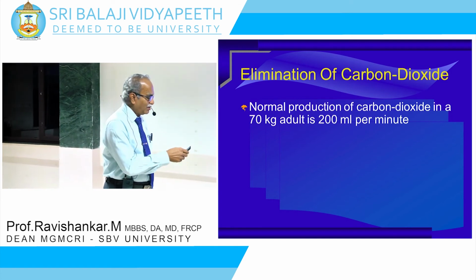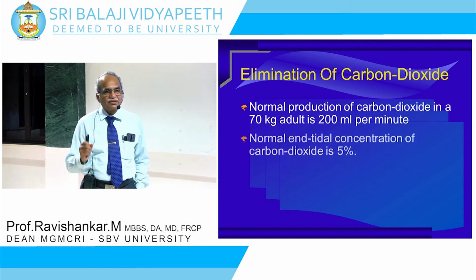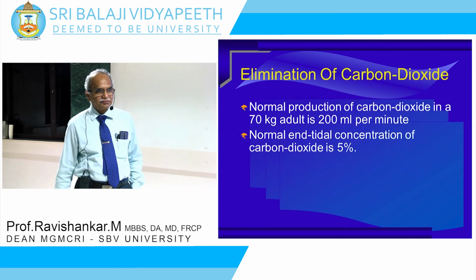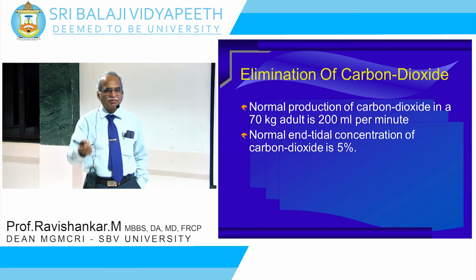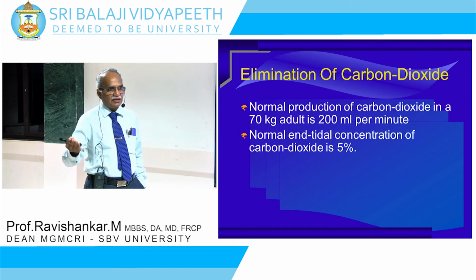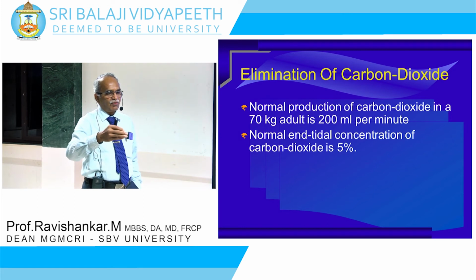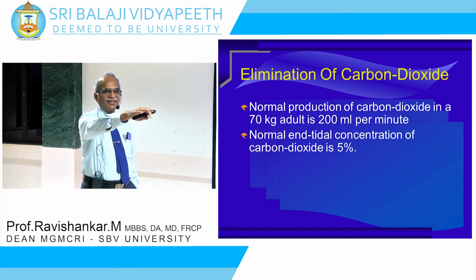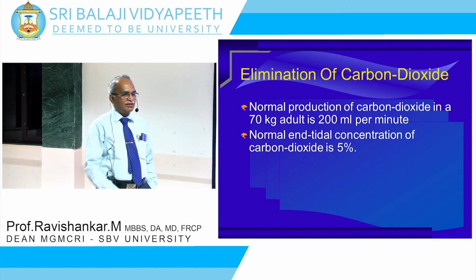So you have 0.8. Now, this 200 ml is eliminated as a 5% carbon dioxide in the end tidal gas. When you are breathing out, what is the percentage of carbon dioxide in the expired gas? You say, what is the end tidal CO2? You always refer to it in millimeters of mercury. How much is it? What is the normal end tidal CO2? 25 to 35. Anybody else? 25 to 45. 25 to 35.